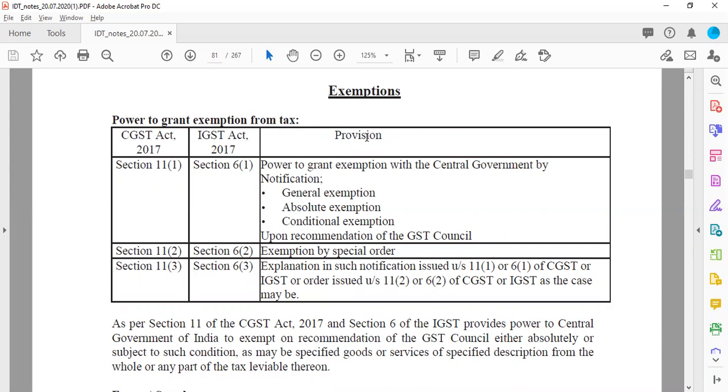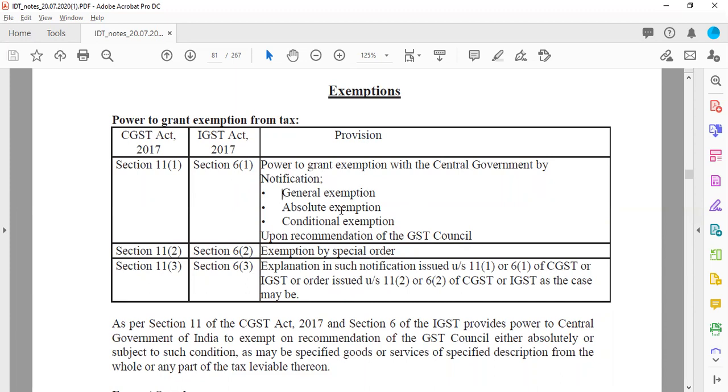So in the CGST Act and IGST Act, there is only a difference in the section numbers, but most of the provisions will be the same. Now, the first provision which talks about exemption is the exemption under section 11 subsection 1 of the CGST Act or section 6 subsection 1 of the IGST Act, which talks about three broad types of exemption. First one is general exemption, second one is absolute exemption, and third one is conditional exemption. So in this chapter we are going to discuss all these types of exemptions one by one.